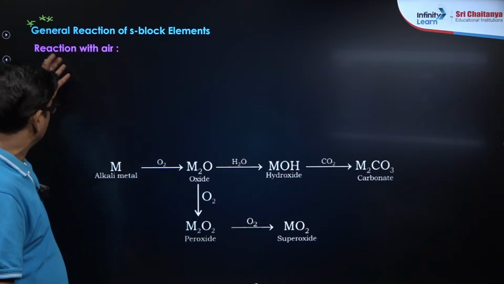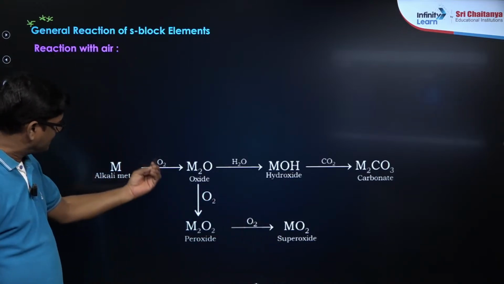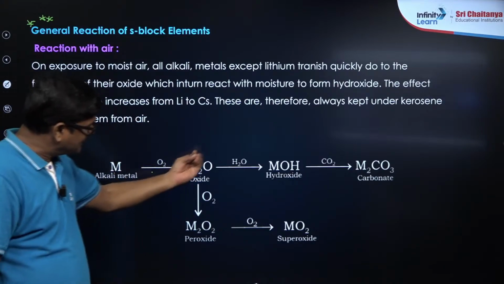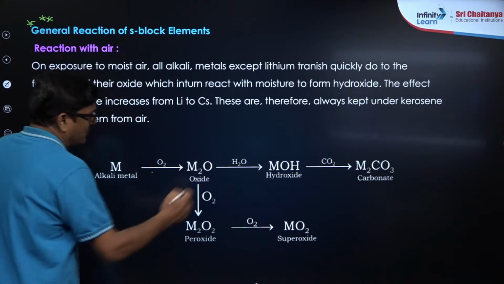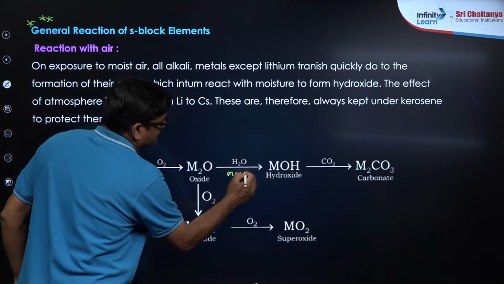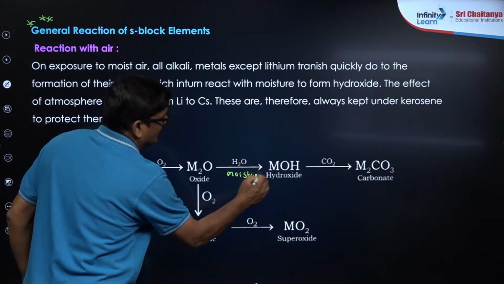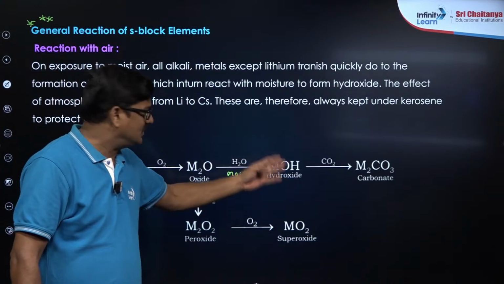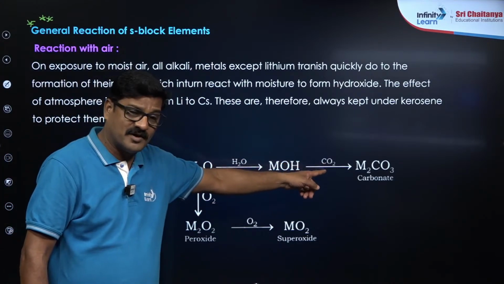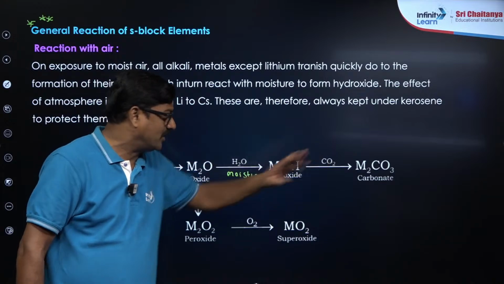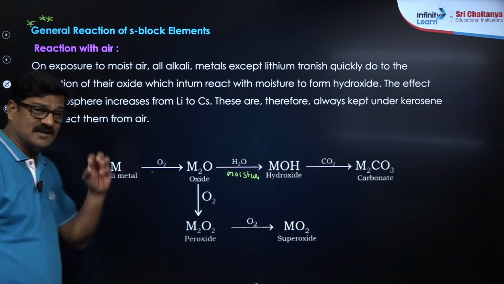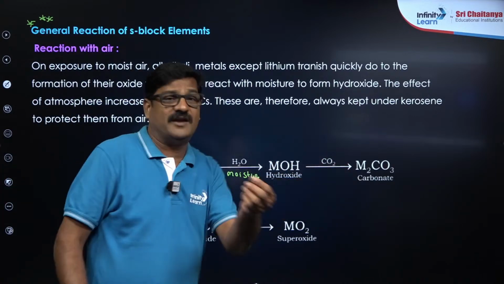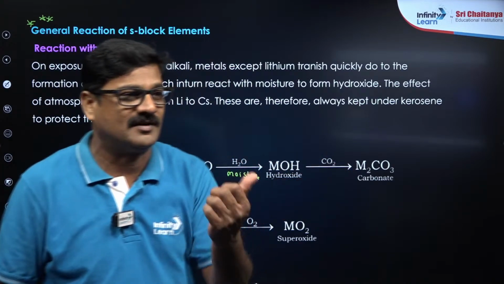You see, in reaction with air, they react with oxygen and form an oxide. Then the oxide reacts with the water present in the moisture to form hydroxide. These hydroxides, when they react with carbon dioxide available in the air, form carbonate. I said these metals are silvery white metals. When these silvery white metals are exposed to air, they become a powder.